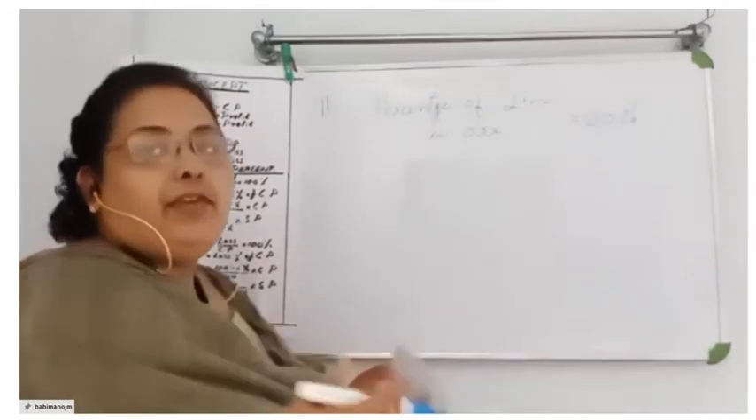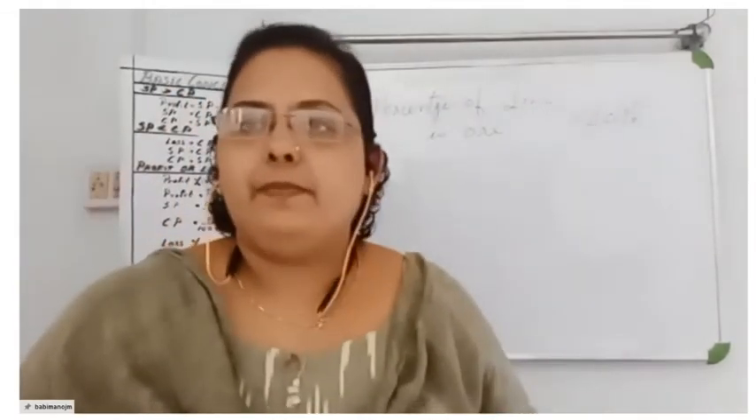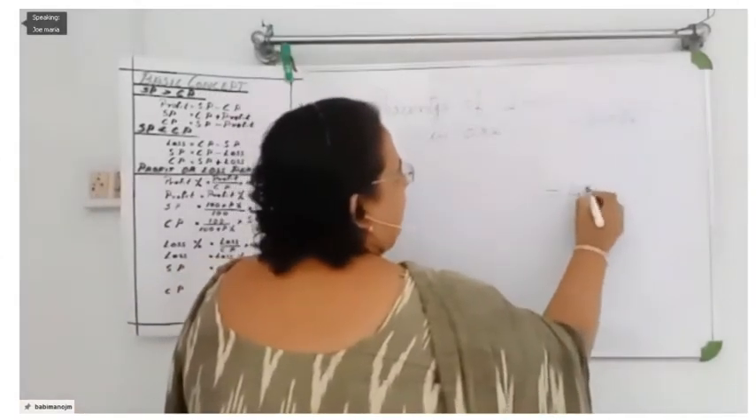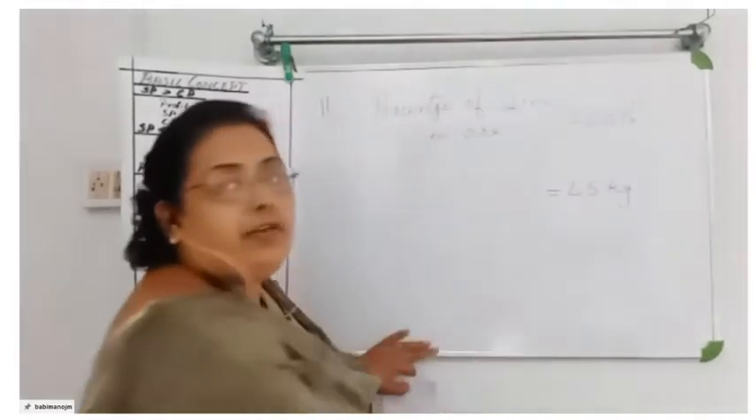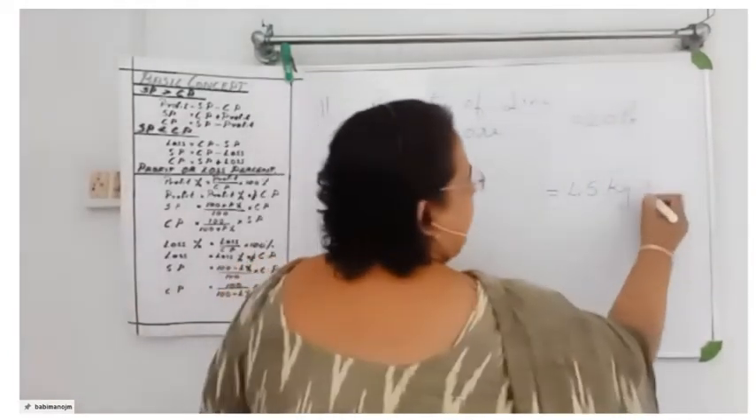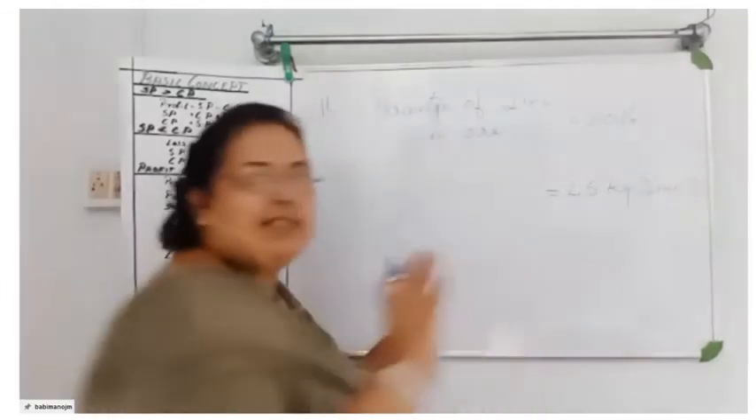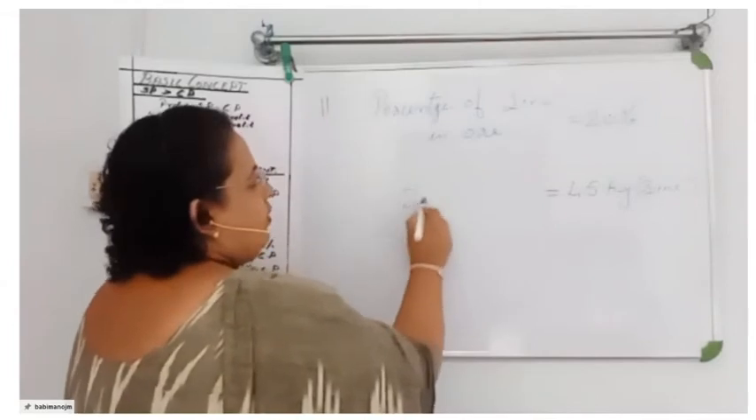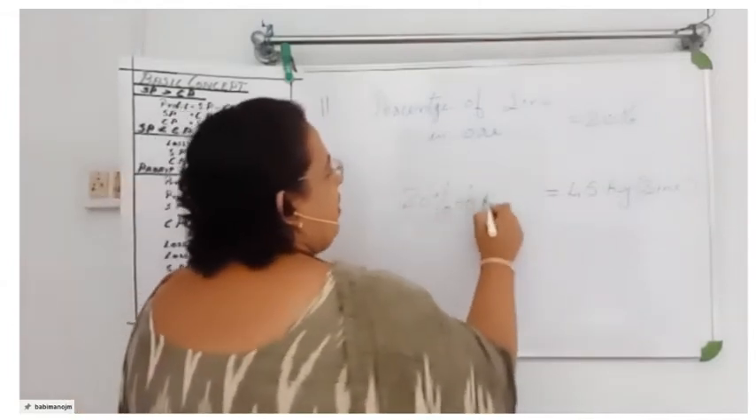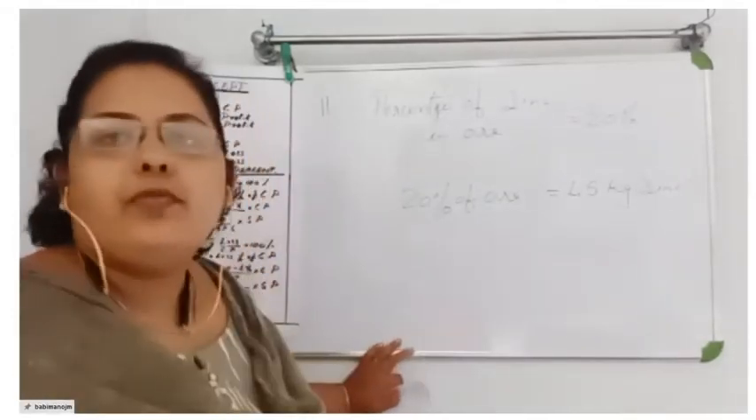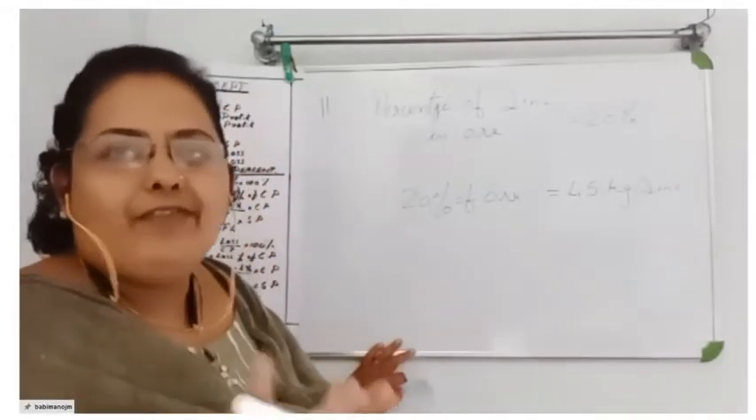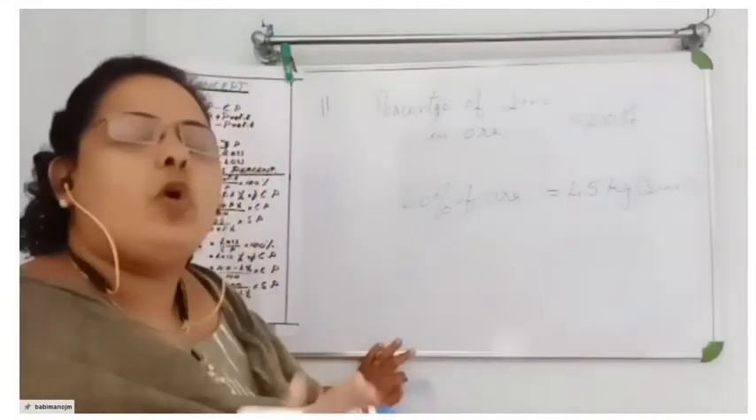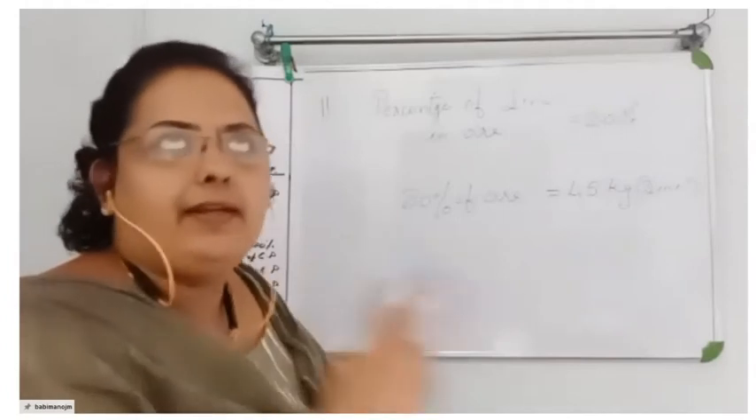Now what we have to find? We have to find the weight of the ore, right? Here it is 45 kilograms because we have to find 45 kilograms of zinc. I'm just writing it in, don't write this, just understand, okay? 20 percentage of ore is equal to 45 kilograms. 45 kilograms of zinc is what we need. So how many kilograms of ore is needed there? That's the question.